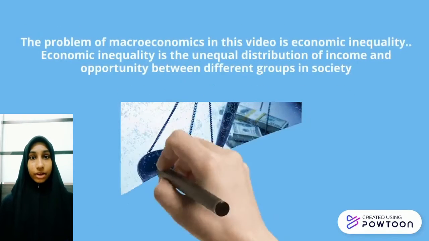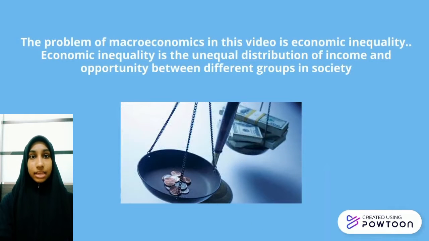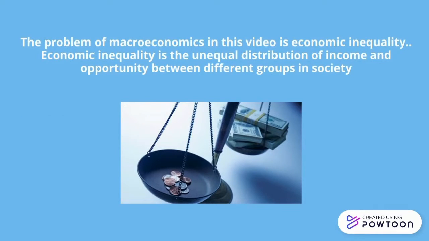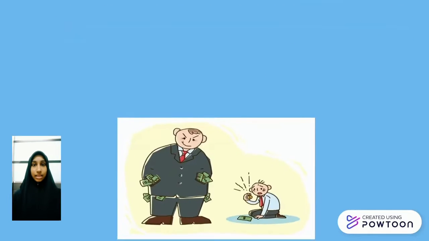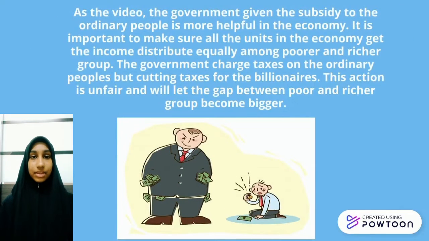The macroeconomic problem in this video is economic inequality. Economic inequality is the unequal distribution of income and opportunity between different groups in society. As shown in the video, the government giving subsidies to ordinary people is more helpful to the economy.